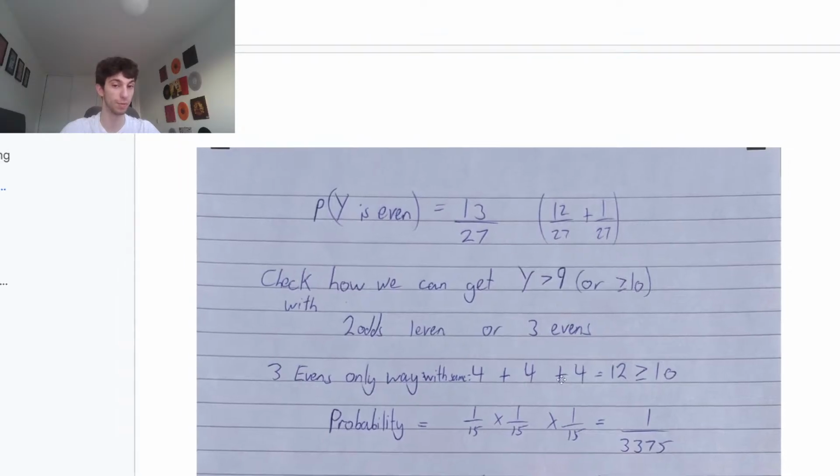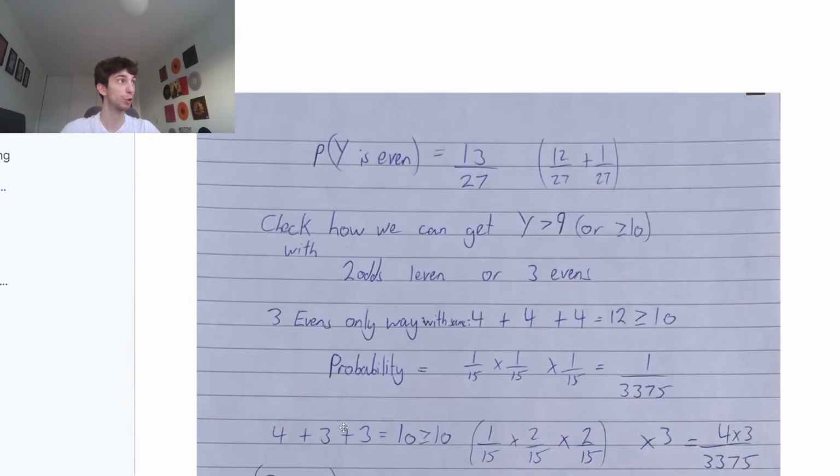Okay, if we want two odds and an even, the only way we can get two odds and an even is if we have 4 plus 3 plus 3. This equals 10. There is no other way to get two odds and an even to be larger than 9, or larger than or equal to 10, because 4 plus 3 plus 3 is 10. So if we try using ones, or using a 2 instead as our even, we're not going to get large enough.